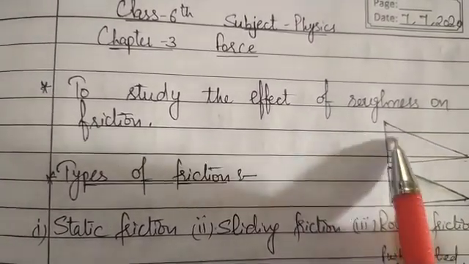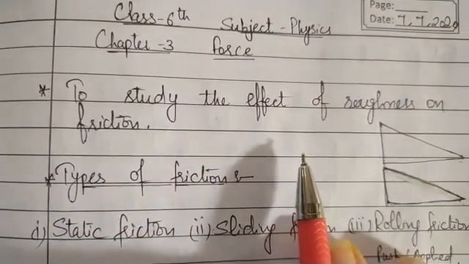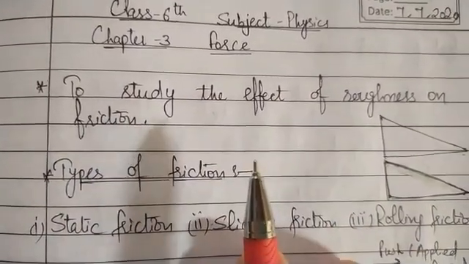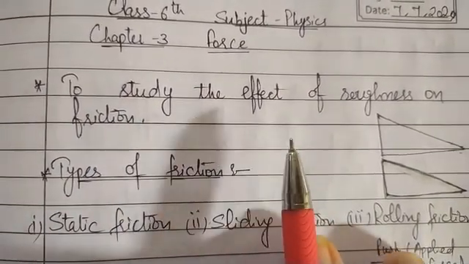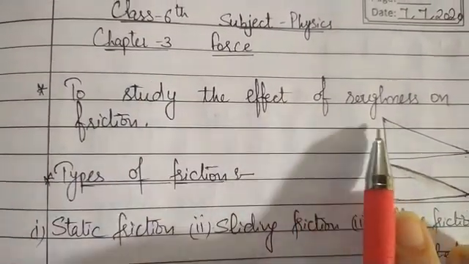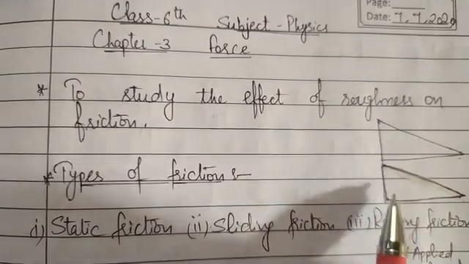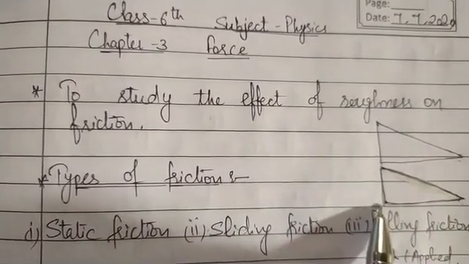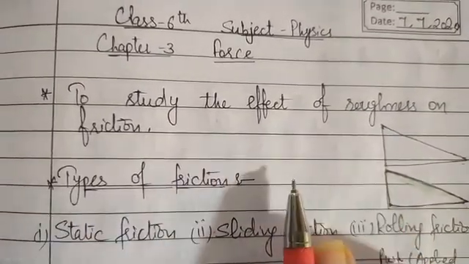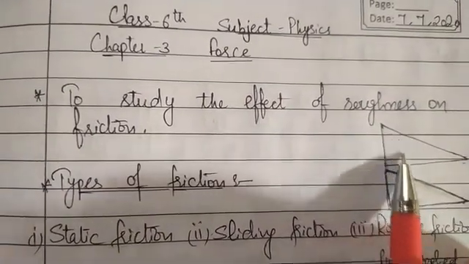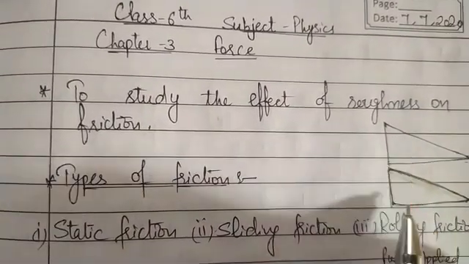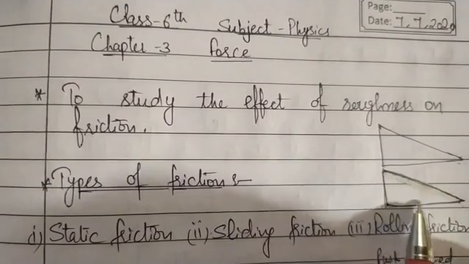Next we need aluminium foil, a crumpled aluminium foil, and a wooden table. Firstly we will place these wooden ramps on the wooden block, and then we will roll the two balls one by one on these ramps.